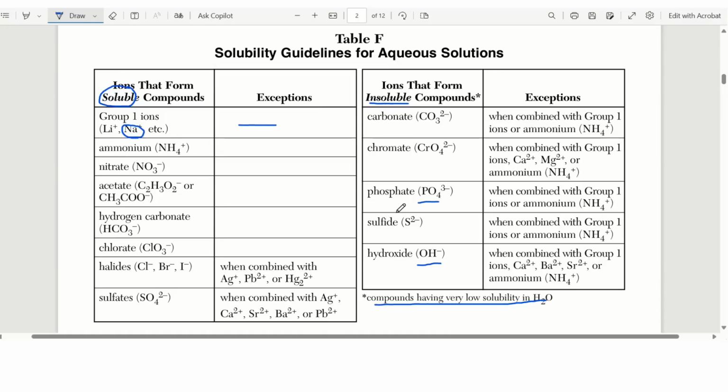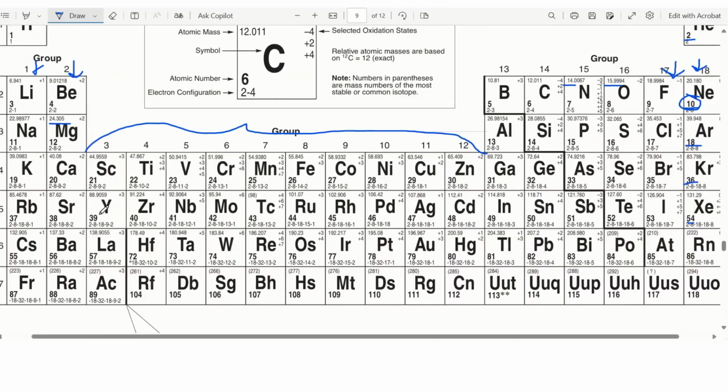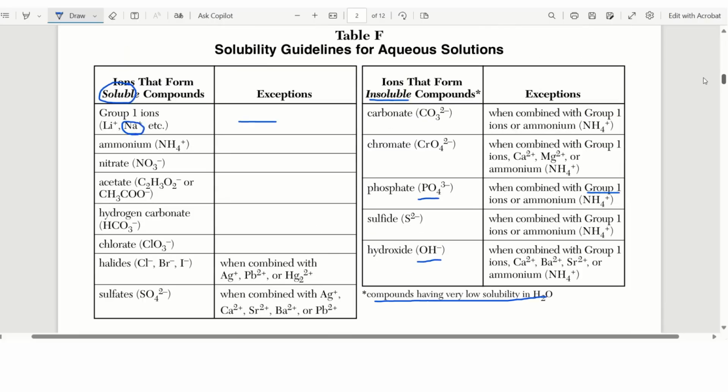I don't have calcium in any of the rules. So you can see that phosphate has exceptions, but it's group 1 and calcium is not in group 1. If you don't remember that, then you just look. Here's calcium in group 2, not in group 1, right? So let's go back to table F. And calcium is not this.